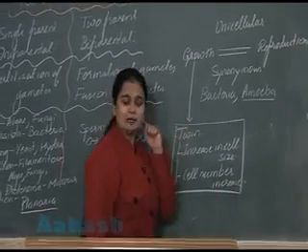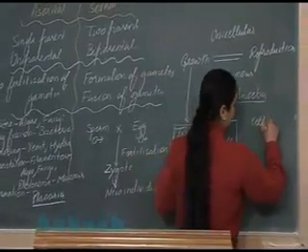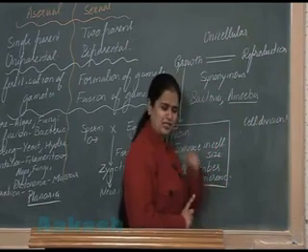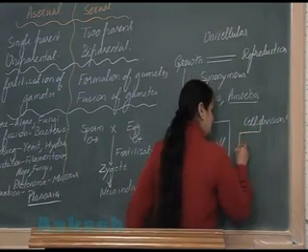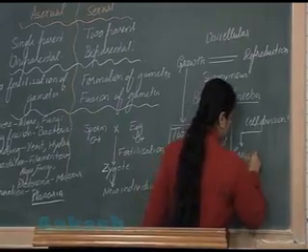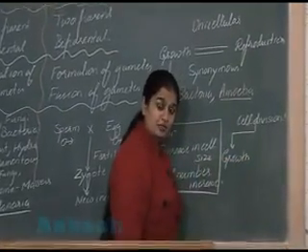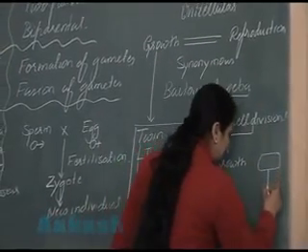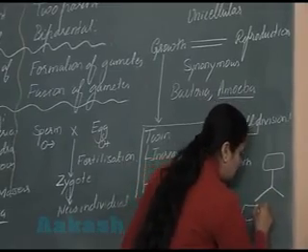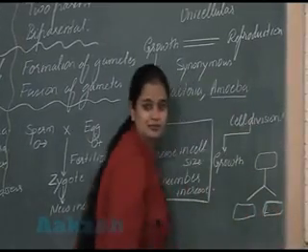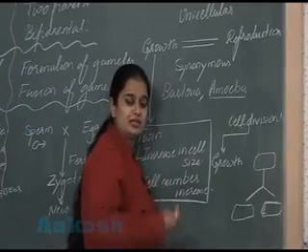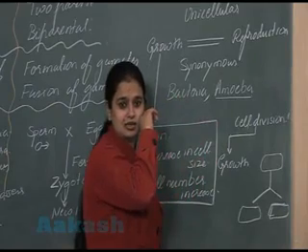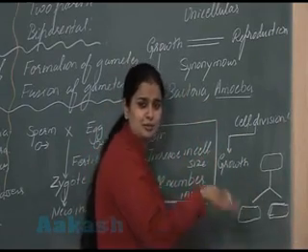Now in a unicellular organism, when cell division occurs, it results in growth, right? But these organisms are unicellular, so when they divide, there is formation of more unicellular organisms. So due to the cell division, the progeny size is also increasing, the number of individuals is increasing.